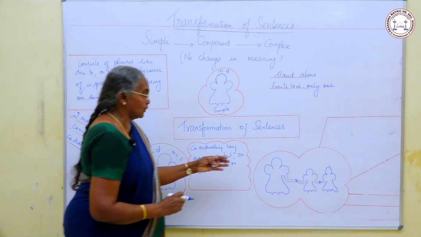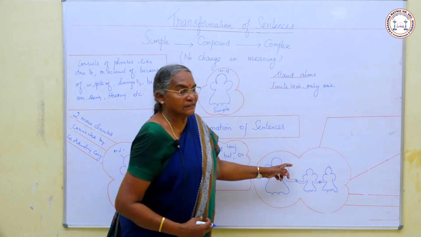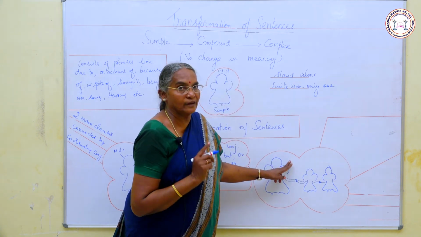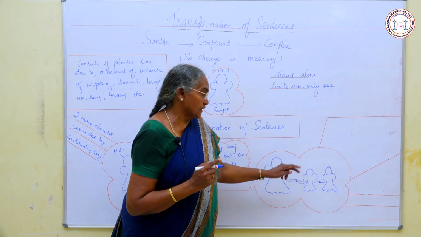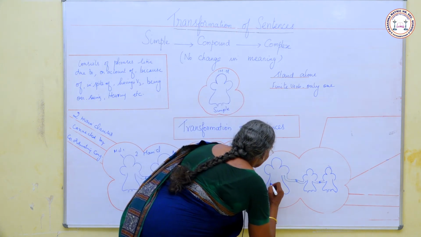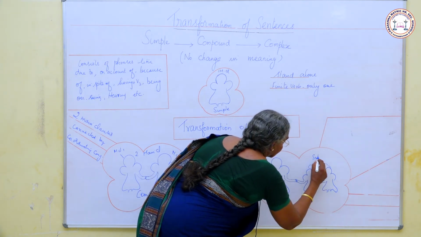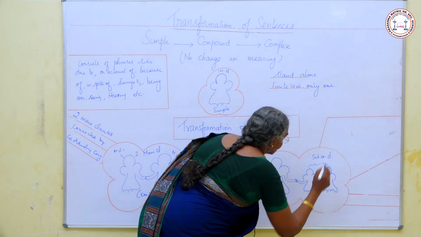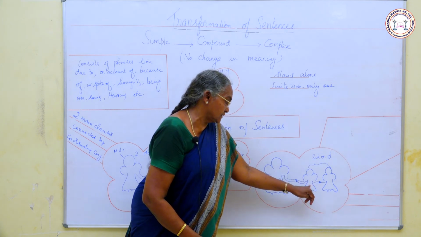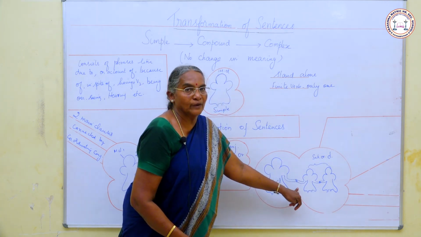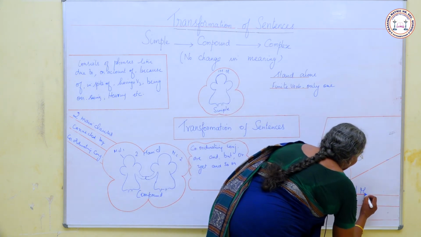Next, we shall study about the complex sentences. In the complex sentence, there is only one main clause and one or more subordinate clauses. This is the main clause, this is the subordinate clause. The main clause and subordinate clause are connected by a subordinating conjunction.